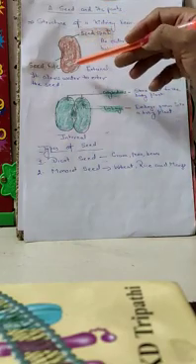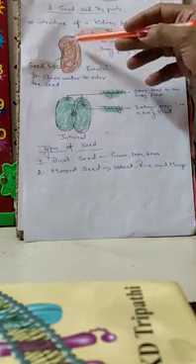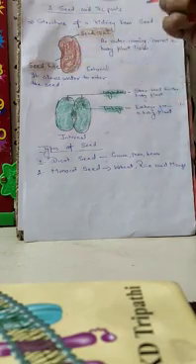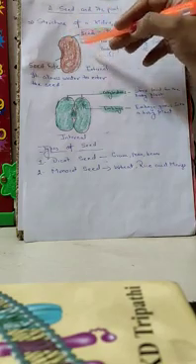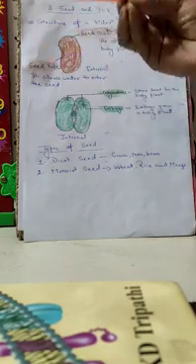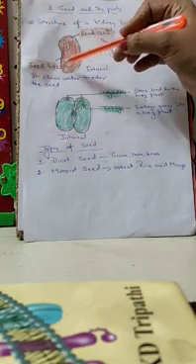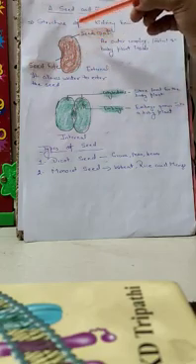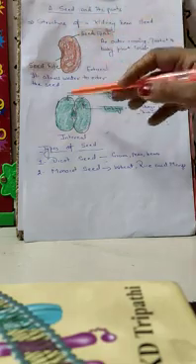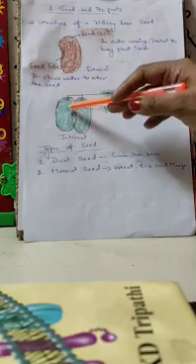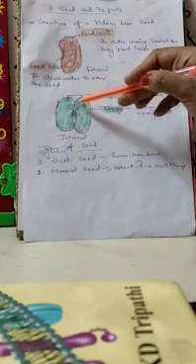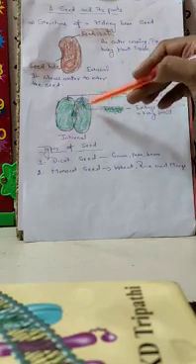Now you have seen this dry kidney bean, it is dry. When we put this dry kidney bean in water for 6 to 7 hours or 7 to 8 hours, what will happen? The outer covering, that is the seed coat, will become soft and you can easily remove the outer covering of the seed. If you soak it in water overnight, the skin comes off easily. Then what will happen? You will find two parts of the seed that are called cotyledons, and between them you will see a small yellow-colored portion, that is the baby plant or embryo.